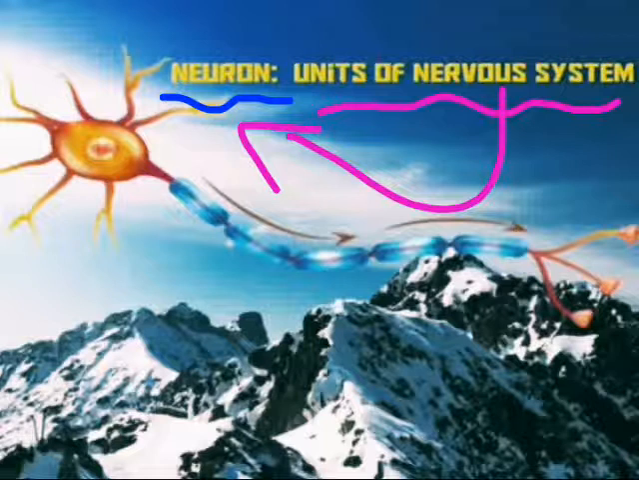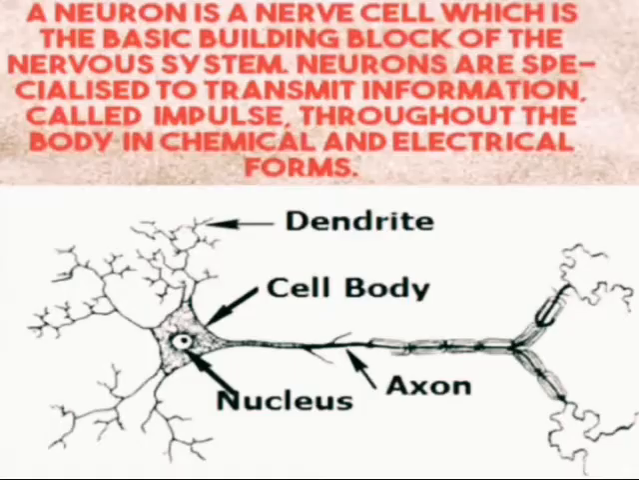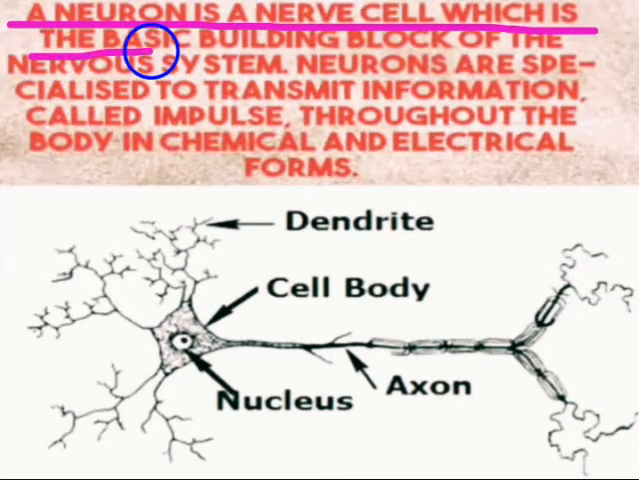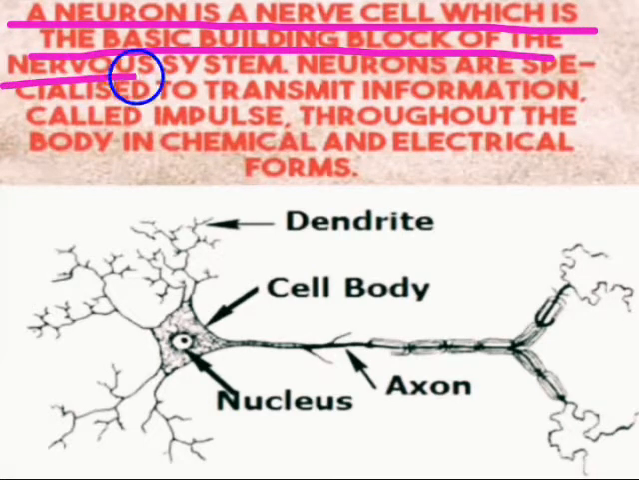Humans are made up of cells, plants are made up of cells. Similarly, the nervous system is also made up of a cell, that is the neuron. So let's take some information about the neuron. A neuron is a nerve cell, which is the basic building block of the nervous system.